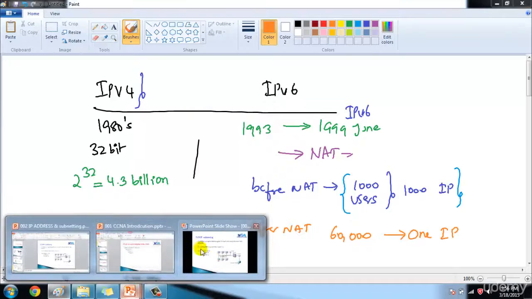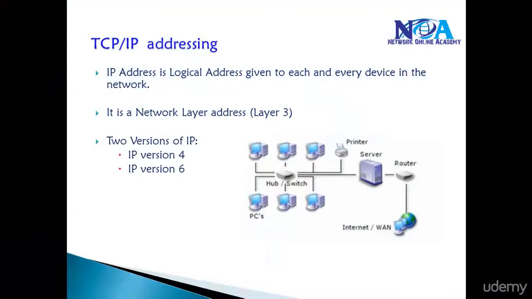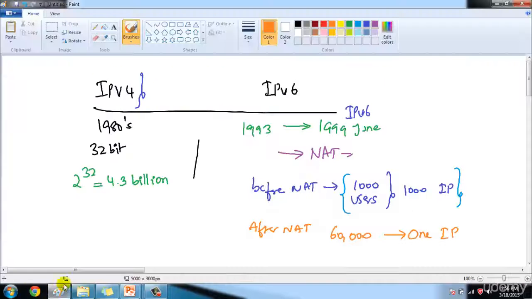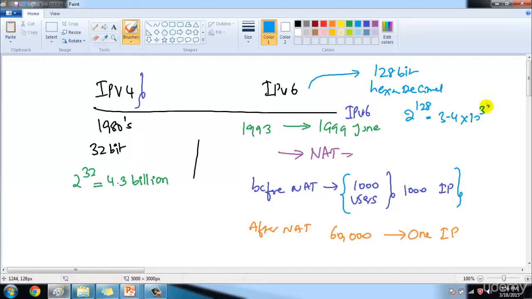Majorly we have two different versions here: IP version 4 and IP version 6. Let me give some more idea on IP version 6. It is a 128-bit address written in hexadecimal format, which means it supports around 2 to the power of 128 addresses, almost 3.4 times 10 to the power of 38, where each and every human can get an IP address. Even if the internet grows more than double every year, for the next 50 years we can survive without any shortage of IP addresses.